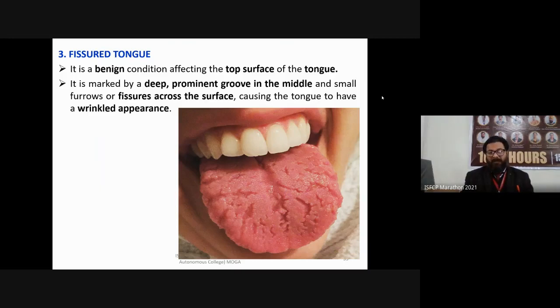It is marked by a deep, prominent groove in the middle and small furrows or fissures across the surface. You can see the small fissures or small cuts on the tongue, causing the tongue to have a wrinkled appearance.